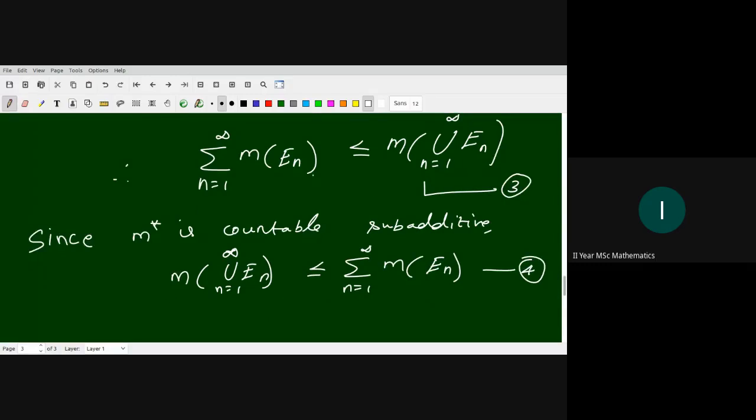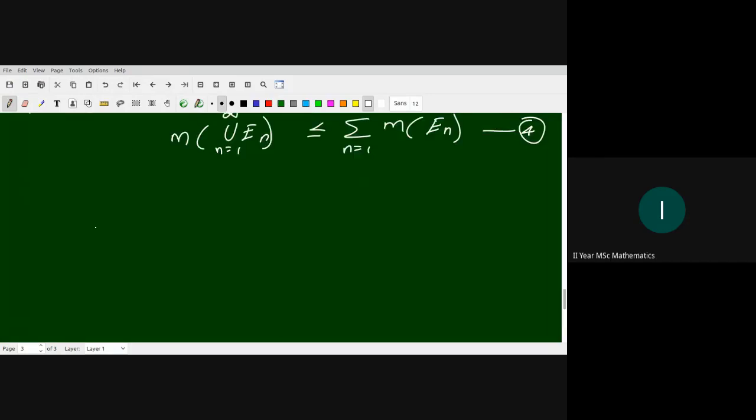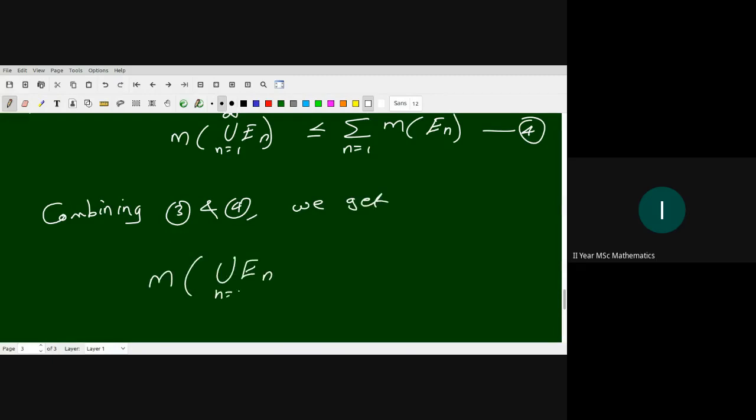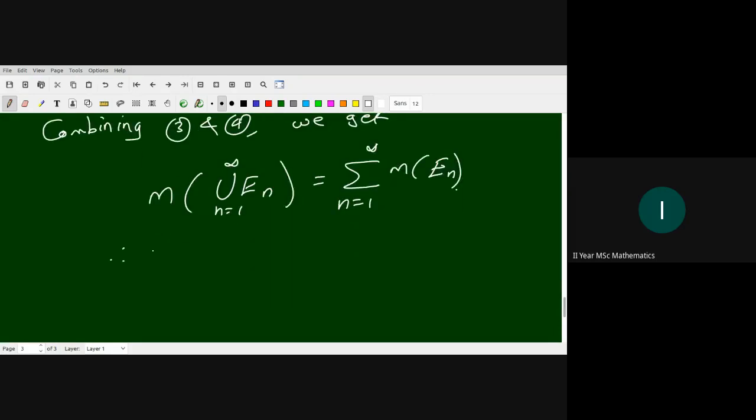Right? So the proof of superadditivity: equation 3 says that m is superadditive, and 4 says subadditive, so it is countably additive. From combining 3 and 4, we get m of union n from 1 to infinity E_n equal to summation n from 1 to infinity m of E_n. Right? Therefore m is countably additive.